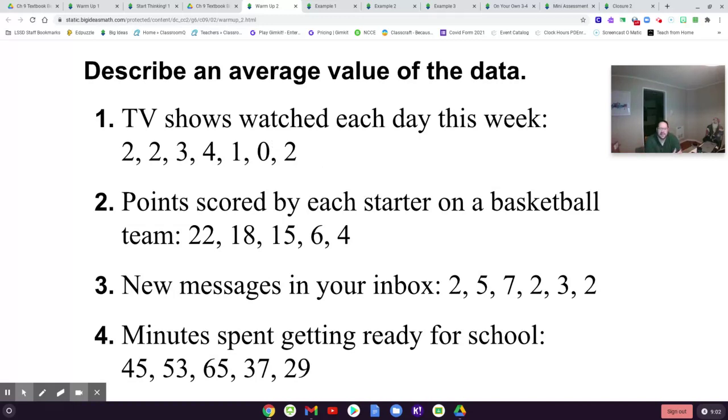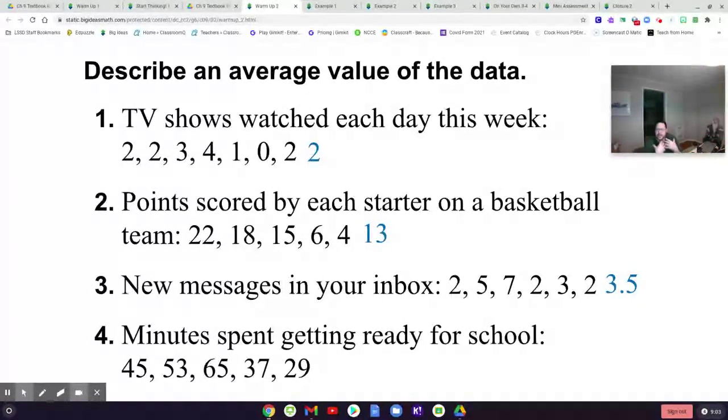And what was the mean number of shows watched that week? Okay, when you add them all up, you get 14. And then when you divide by 7, you get 2. Okay, so we're going to skip number 2. We're going to skip number 3. And we're going to jump to number 4 because it's got bigger numbers.